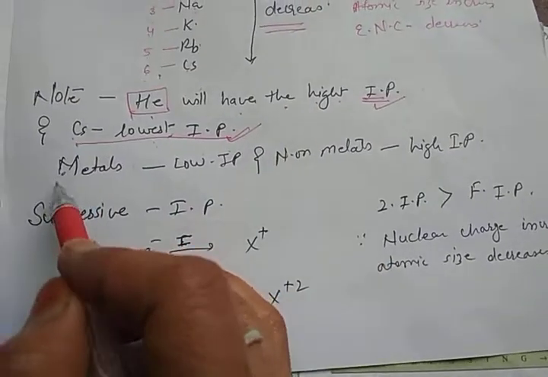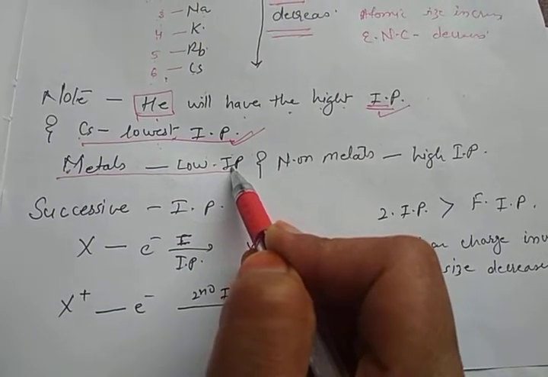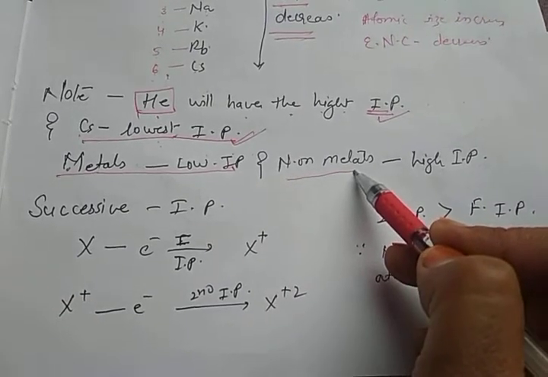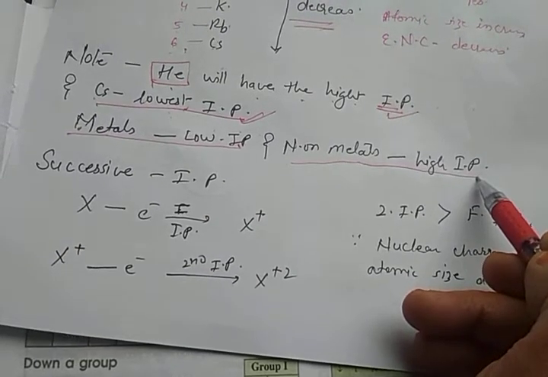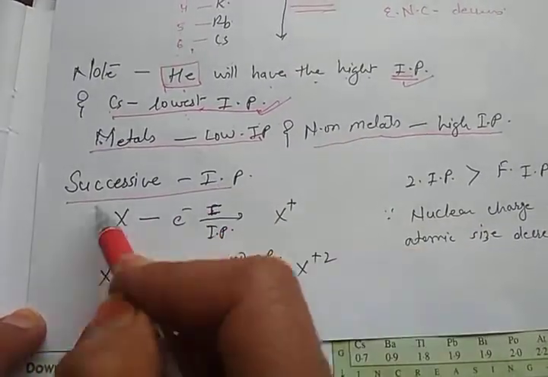And then we should remember that metals have the tendency to donate electrons, so they always have low ionization potential, whereas non-metals always have the tendency to accept electrons, so they have high ionization potential. Now, successive ionization potential, what does it mean?